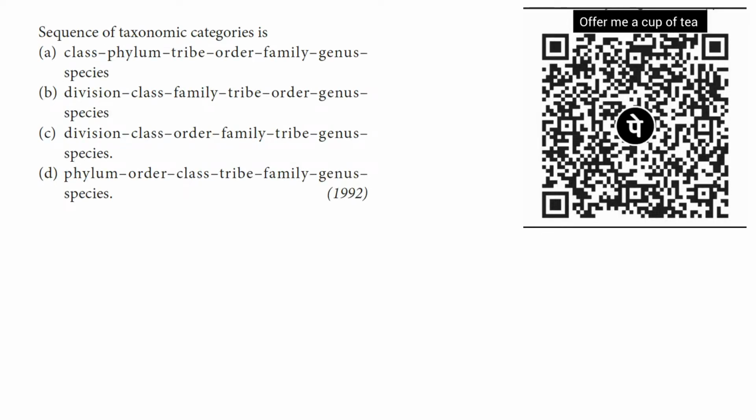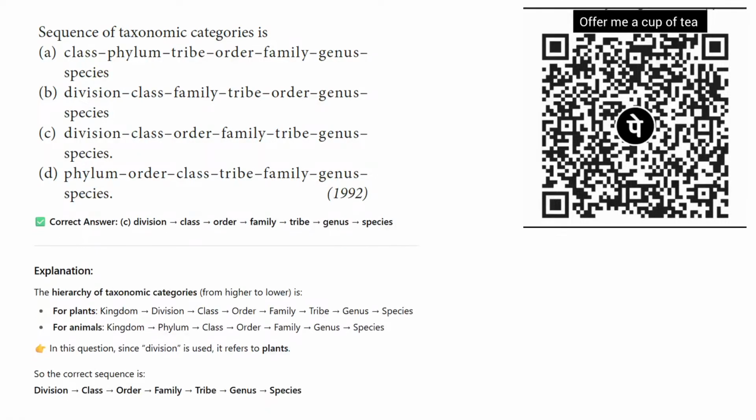The sequence of taxonomic categories is: the correct answer is division first, then class, order, family, tribe, genus, and then species. So the correct answer is option C. In taxonomic categories, the hierarchy from higher to lower for plants is kingdom, the highest level, then division, class, order, family, tribe, genus, and species. For the animal kingdom it is phylum, class, order, family, genus, and species.